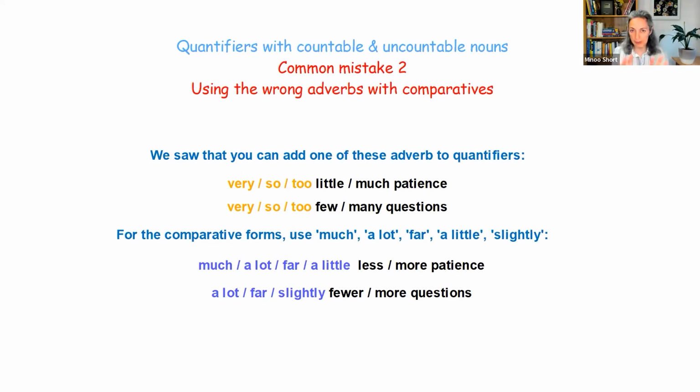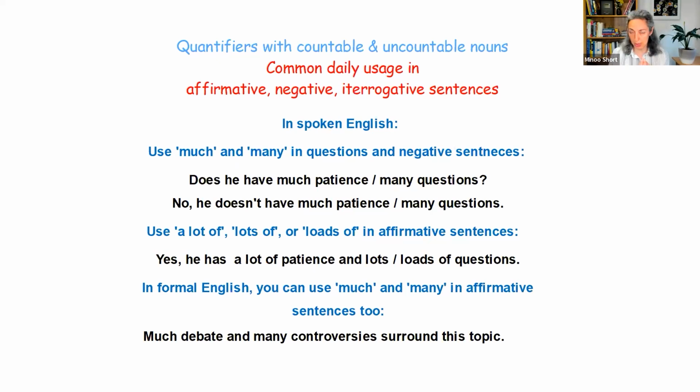So again, these are things you need to probably review to remember, but it's so that you're aware of potential mistakes. Now, the next thing is not a mistake, but it's about the usage of quantifiers. In spoken English, it's common to use much and many in questions and negative sentences. For example, does he have much patience, or does he have many questions?